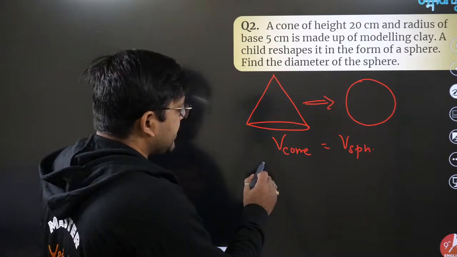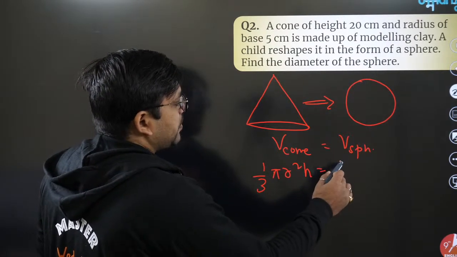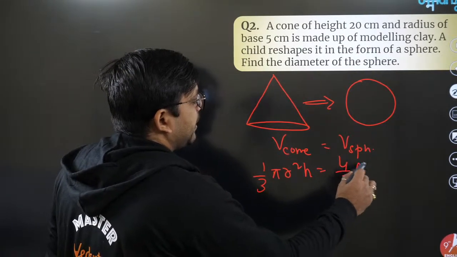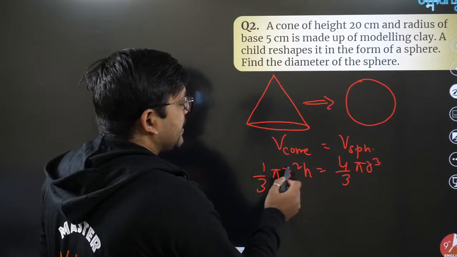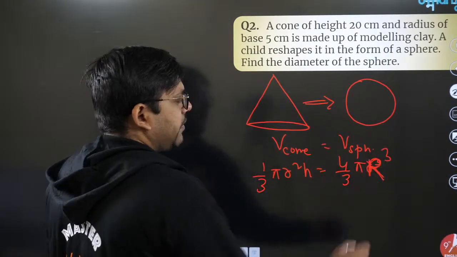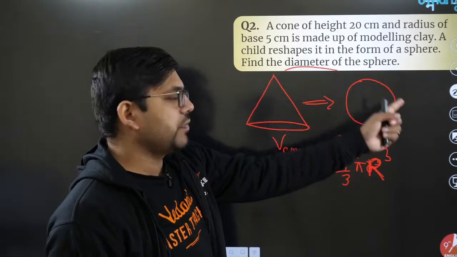So volume of cone is 1 by 3 pi r square h is equal to volume of sphere, which is 4 by 3 pi r cube. Now this r and this r are surely different, so let's write different variables. I have written capital R. We have to find this capital R. We have to find the diameter of the sphere.